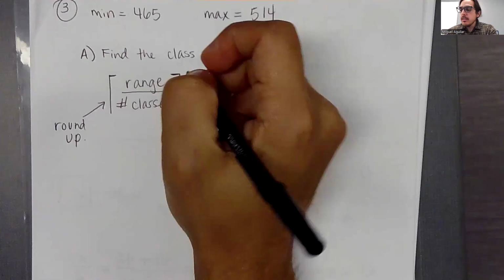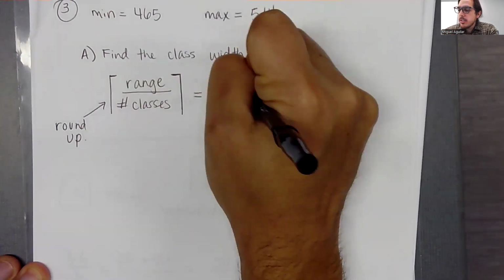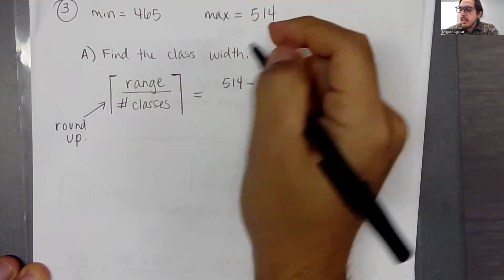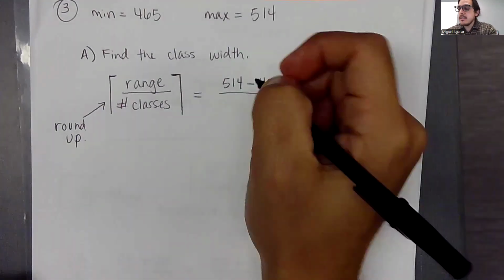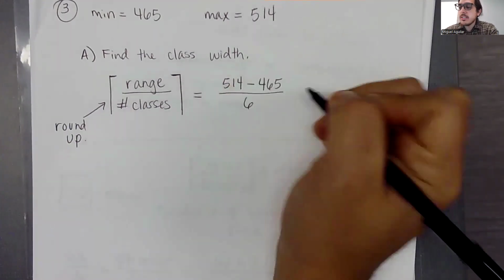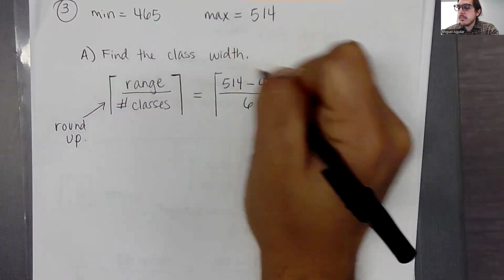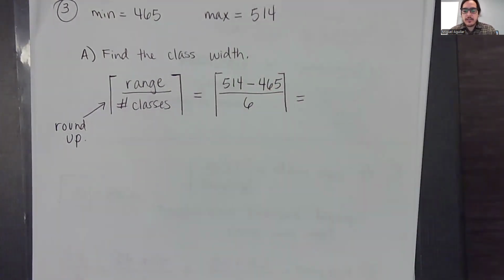Okay, so let's see. Our range is just going to be 514 minus 465. And then we need to read the problem again just to see how many classes they wanted of us. So it says use 6 classes. So the problem specifically told us to use 6 classes. And then whatever we get here, we need to round up. So I'll just go back to my handy calculator.